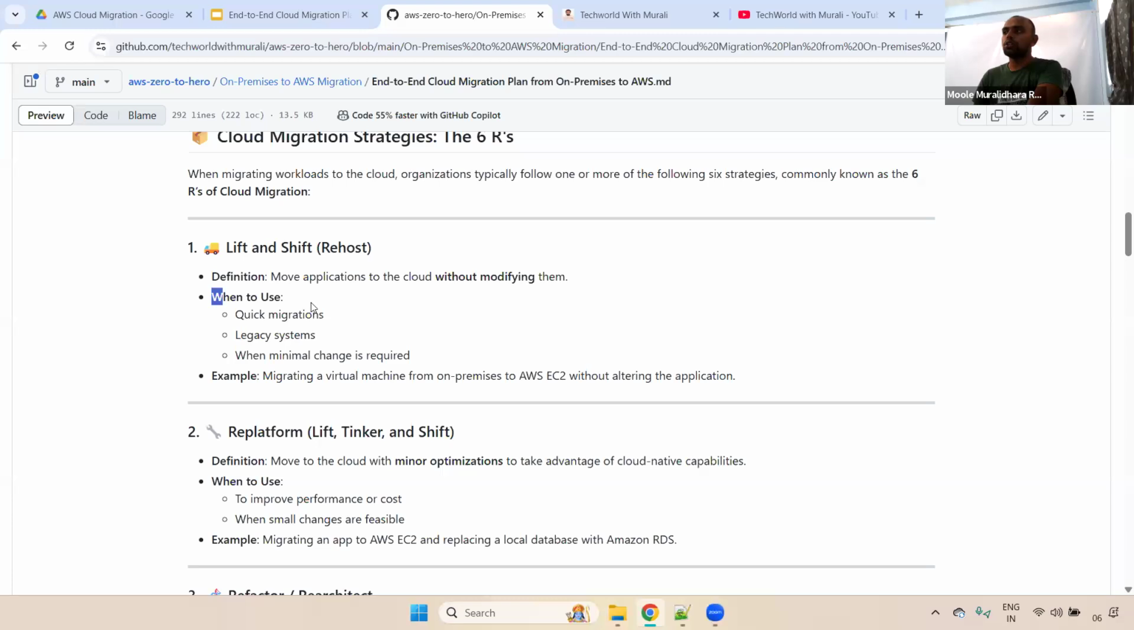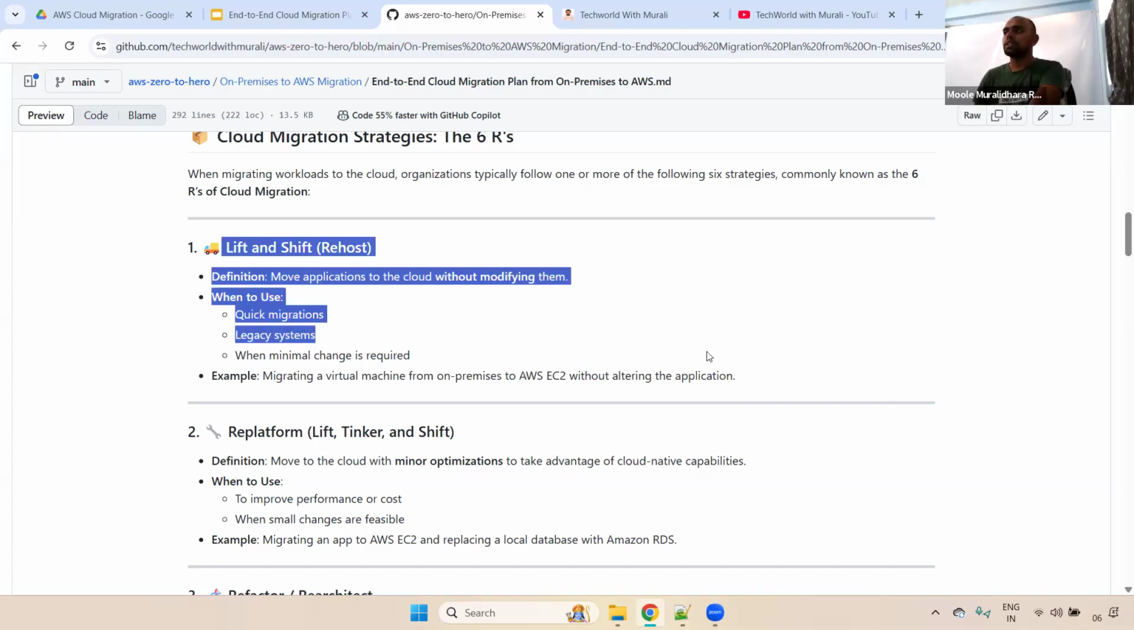Example: use it for quick migration, legacy systems, or when minimal changes are required. For example, moving a virtual machine from on-premise to AWS EC2 without altering the application. We don't need to modify anything. We will just lift and shift. Okay, we will do that. This is one of the strategies.